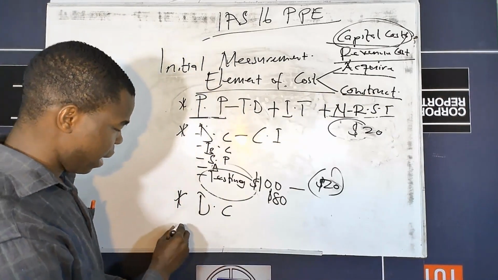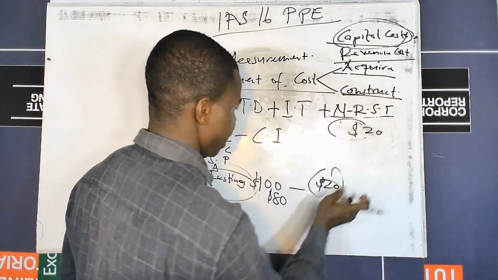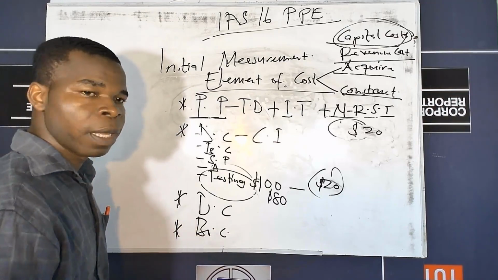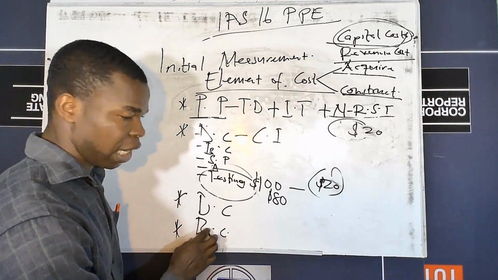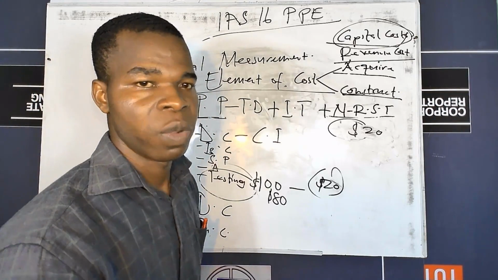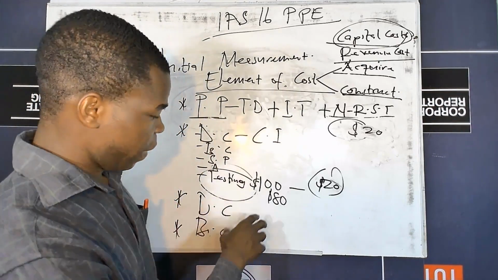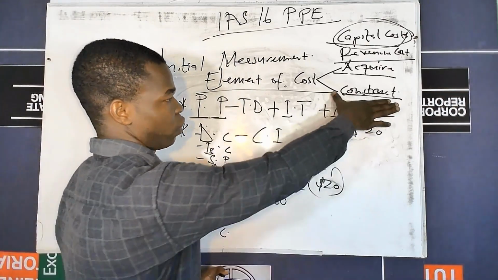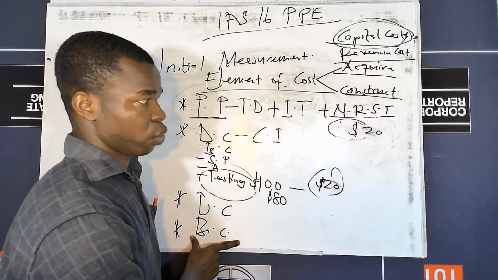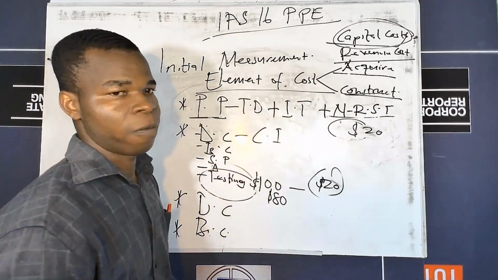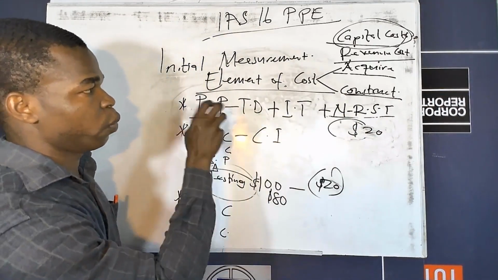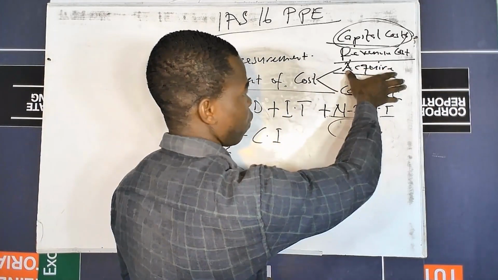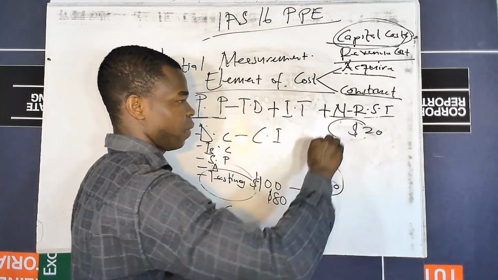But another thing that you are supposed to capture under the construction, in addition to this one, is what we call borrowing cost. This borrowing cost has its accounting treatment established in IAS 23. In fact, we capture borrowing cost on qualifying assets. That is when we are constructing the asset, and there is any borrowing cost, you have to capture it as a cost of the asset. So these are the few things you are supposed to consider as the element of cost when you are acquiring the asset or constructing the asset.